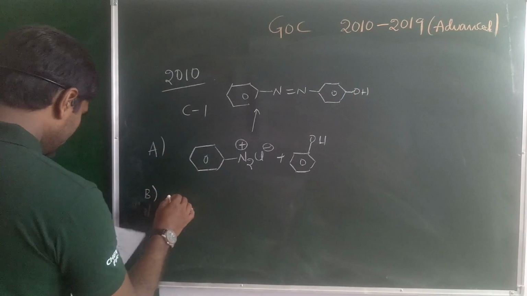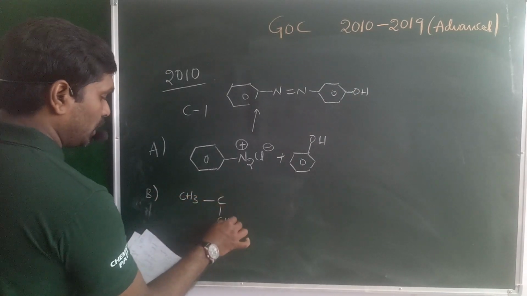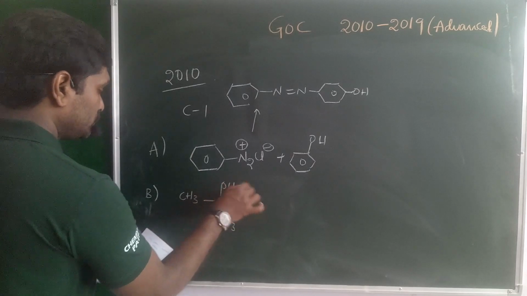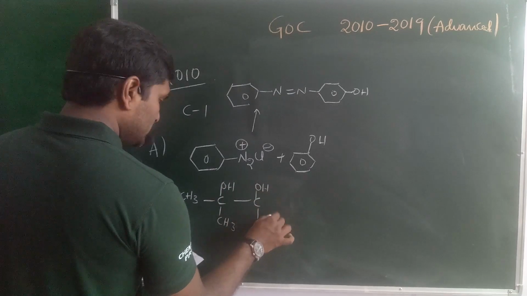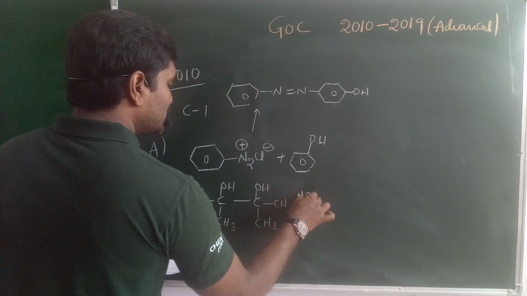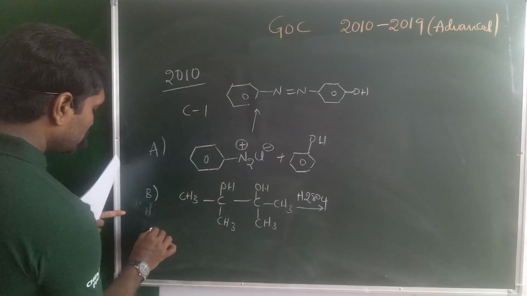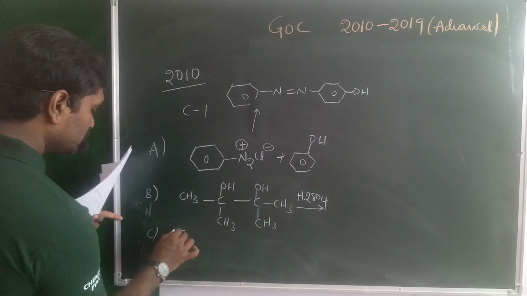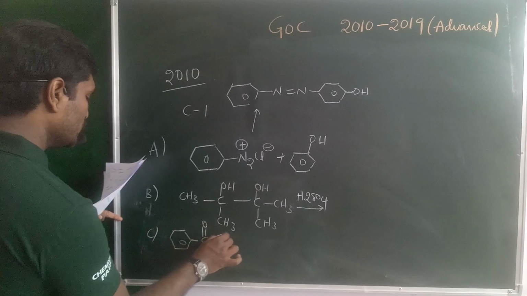Next B, CH3 C CH3 OH, COH, CH3 CH3 reacts with concentrated H2SO4. So C, C6H5 C double bond O CH3.